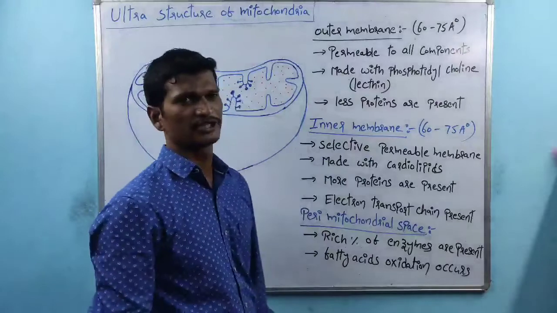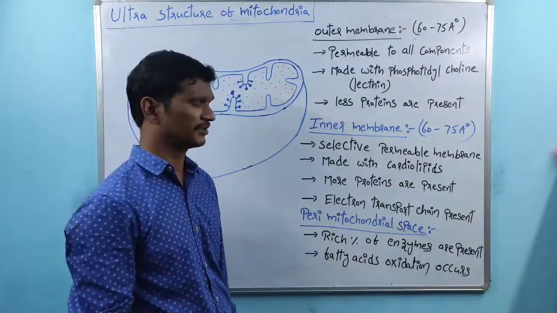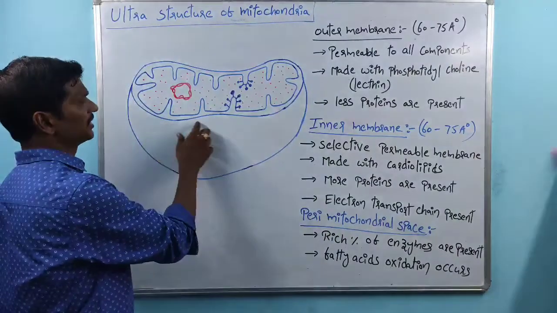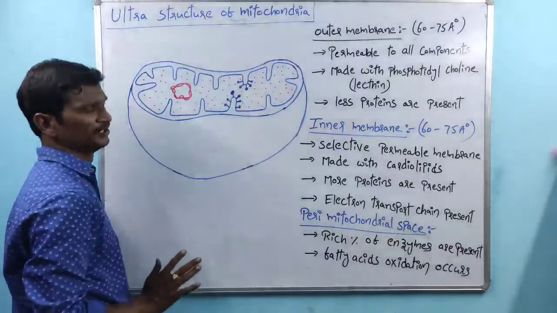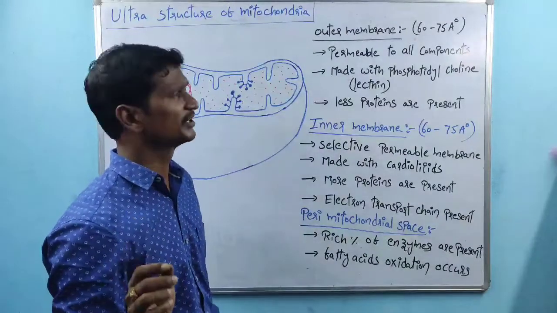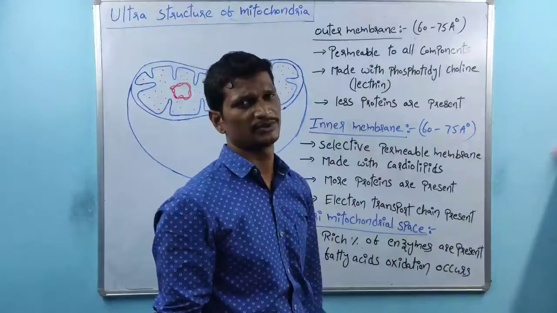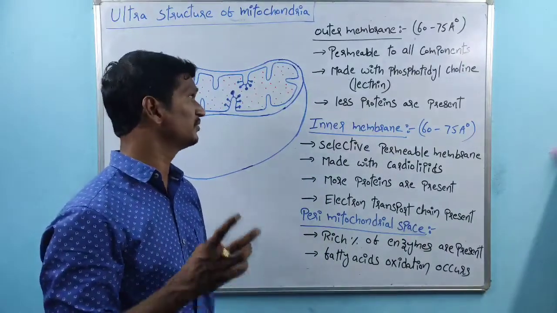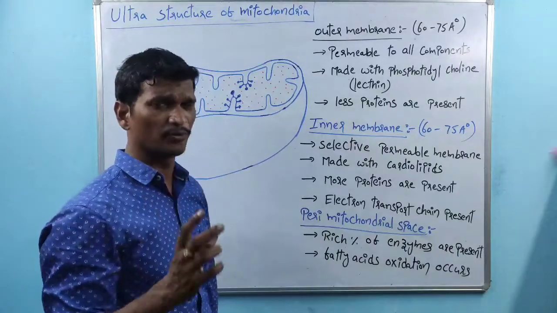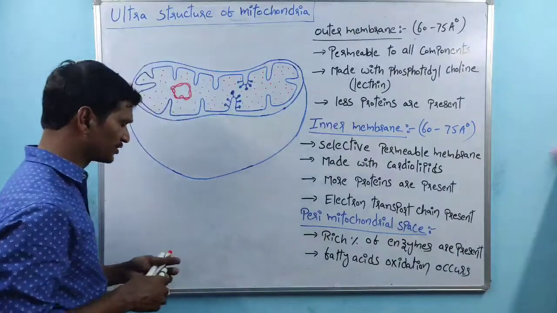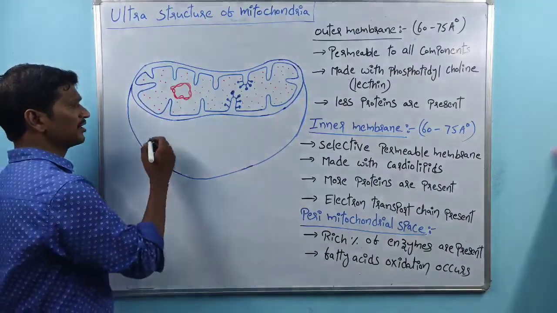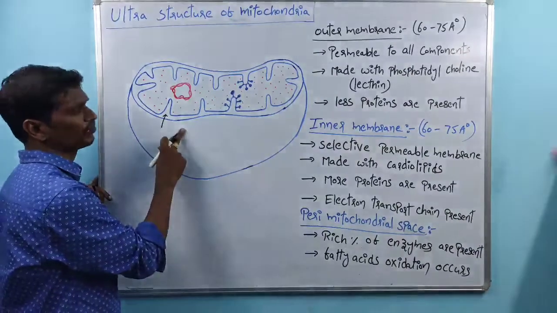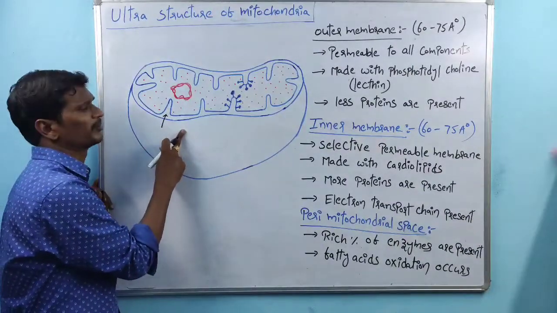Coming to the next one, the different parts of the mitochondria and their functions. The very first one is the outer membrane. This is the outer membrane of the mitochondria. See, the thickness of the outer membrane is 60 to 75 angstroms. The outer membrane is permeable to all components, meaning whatever components are present in the cytoplasm easily cross the outer membrane.